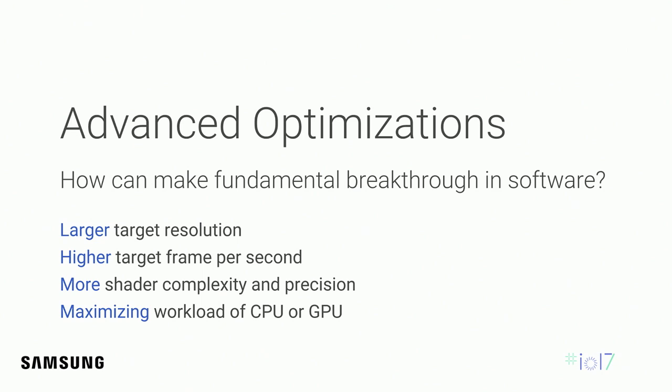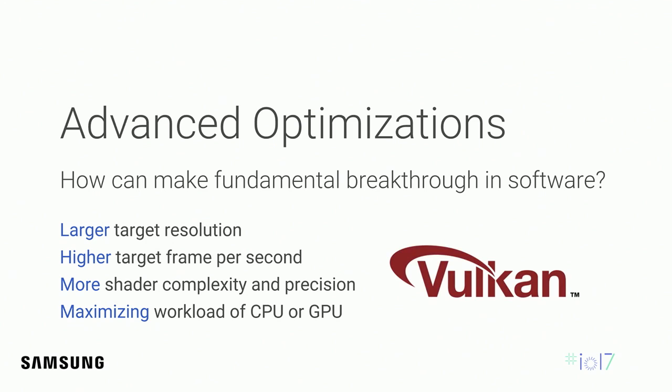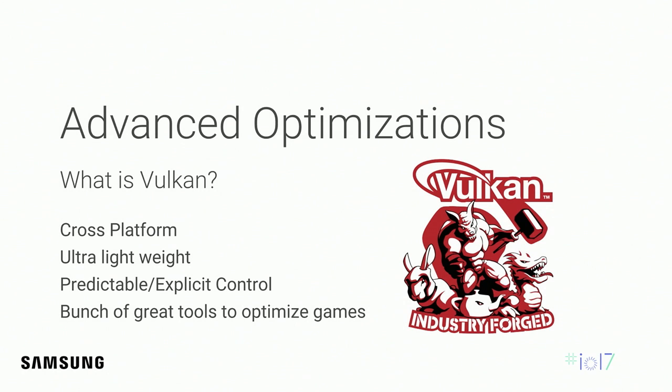Then how can we do similar things on the software side, not the hardware side, chasing both quality and performance? We strongly believe the answer should be Vulkan. Vulkan is an open standard, cross-platform, new generation graphics API from the Khronos Group. It's really thin, lightweight, predictable, portable, and cacheable. It supports precise explicit control and delivers a bunch of great tools to optimize your games.